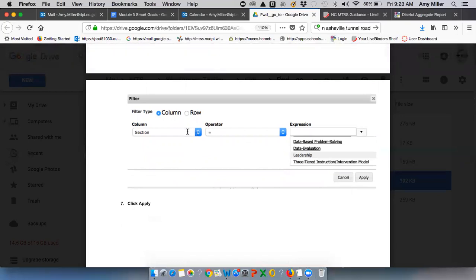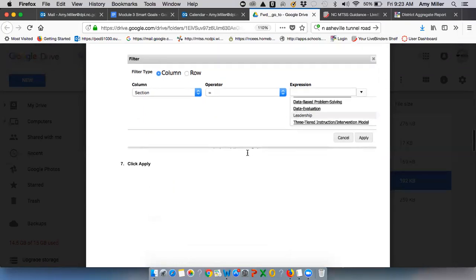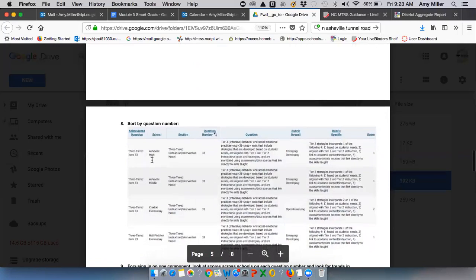You'll see that then after we choose section on the LEA export, we can choose which critical component we want to focus on. So what this will do at the district level is allow you to export all the items under that critical component for all your schools. So for example here, if we've applied and we're going to look at data evaluation, what it will give you is this sorting of all the questions. We're looking at three-tiered instruction and intervention actually on this example. It'll give you all the questions that have to do with three-tiered instruction and intervention, all of those, and then it'll give them for each school in your district.